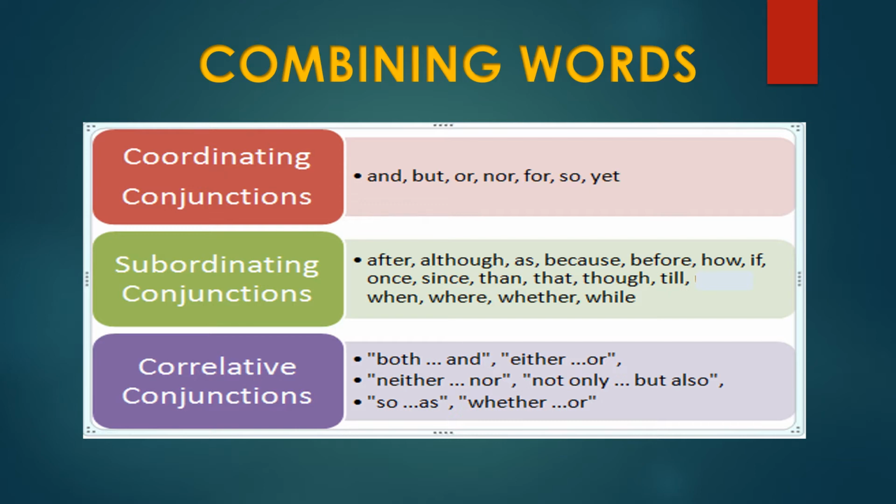And correlative conjunctions: a correlative conjunction is a group of words like both and, either or, neither nor, not only but also, so as, whether or. Not only these combining words, so many are there to make perfectly combined sentences.